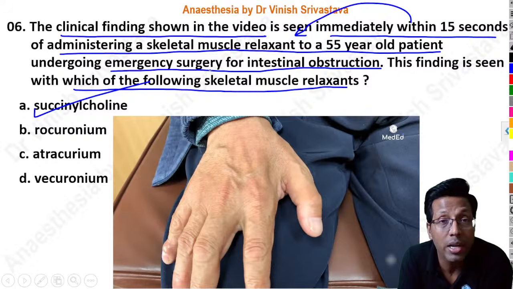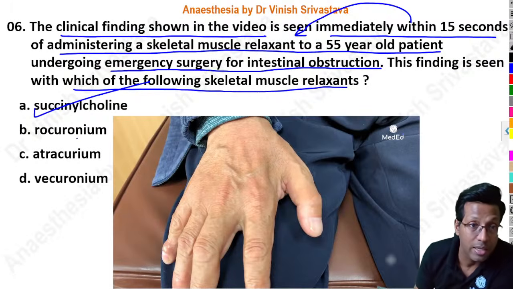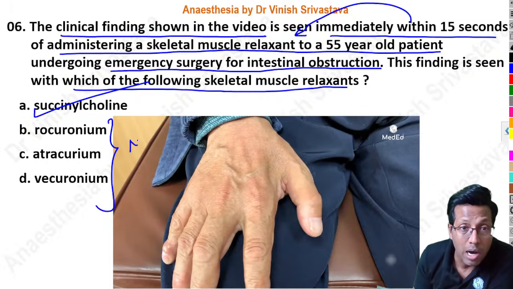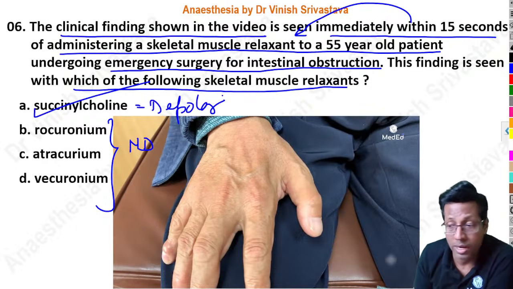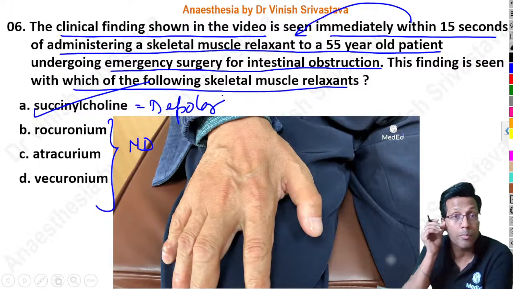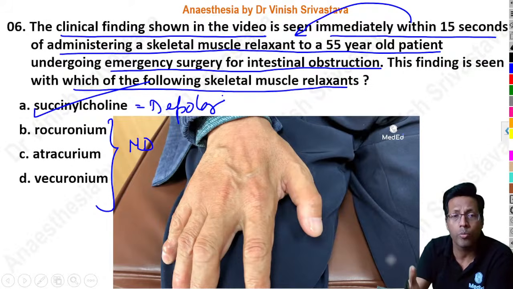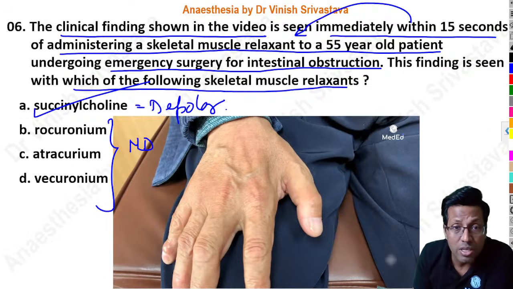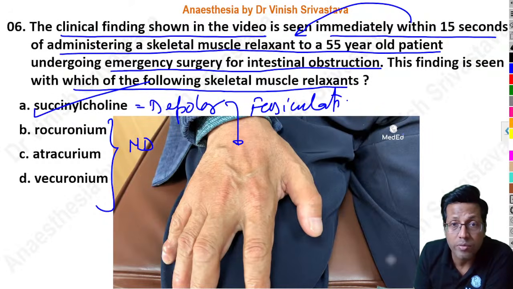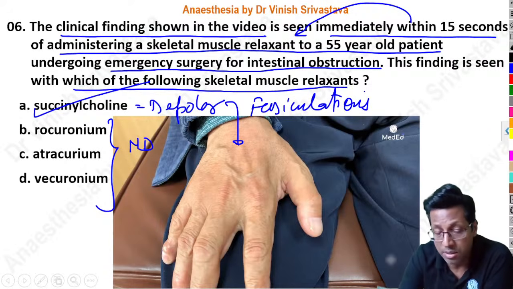It is the only depolarizing muscle relaxant. The other three that we are talking about are non-depolarizing, and succinylcholine basically is a depolarizing. Because it undergoes depolarization, it is going to produce some muscle movement, which is called fasciculation. So these are fasciculations which are seen after giving succinylcholine.